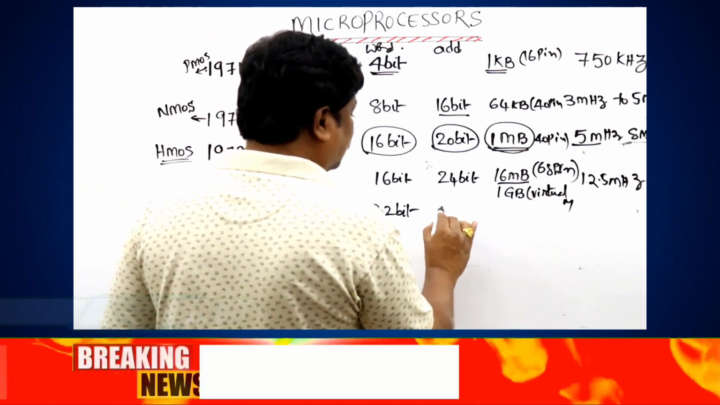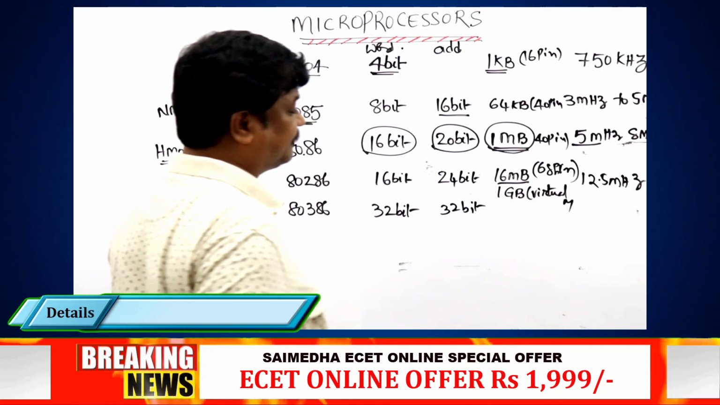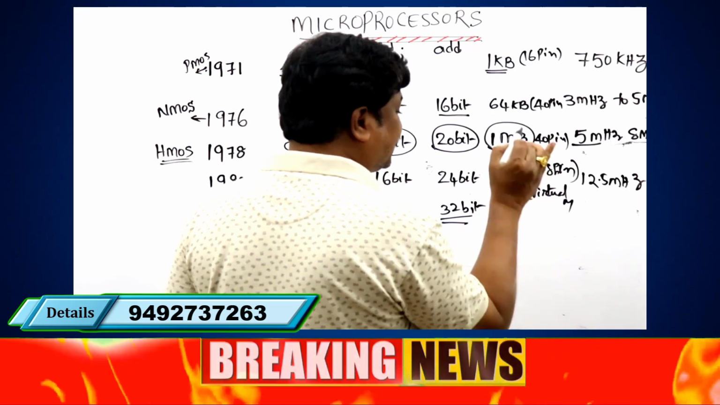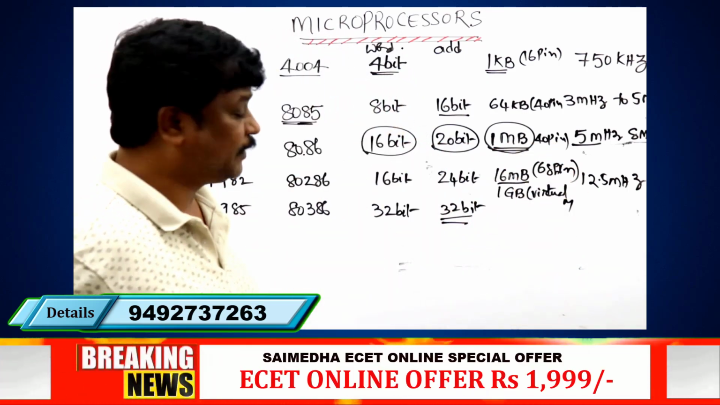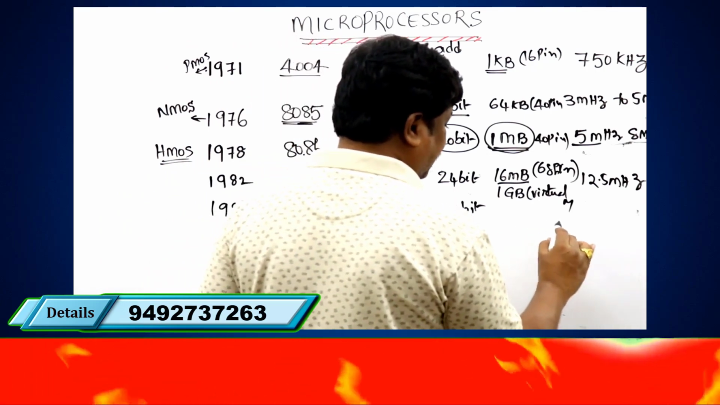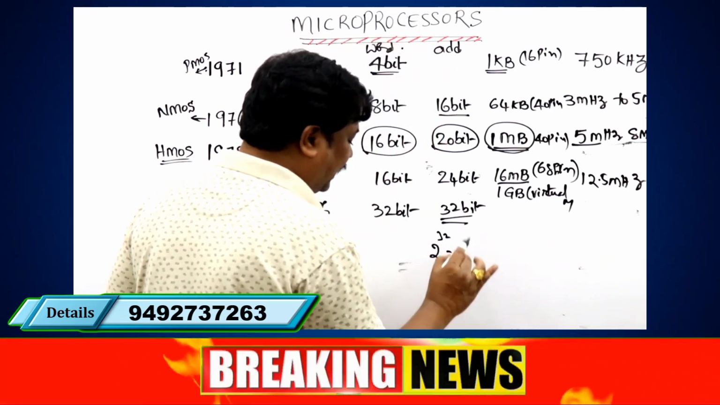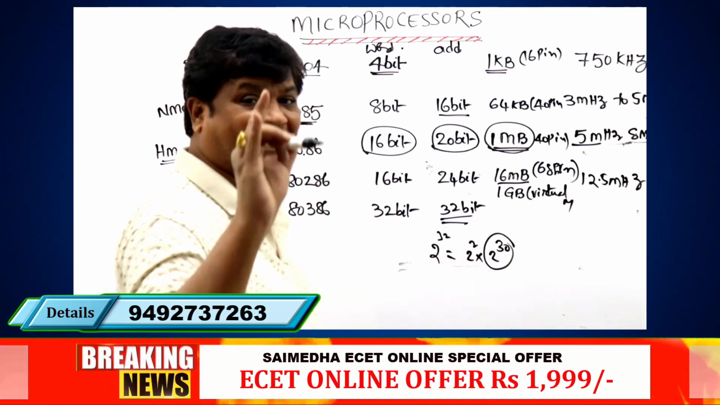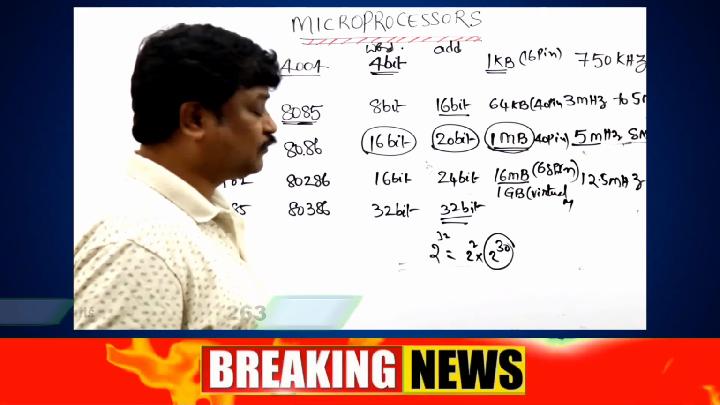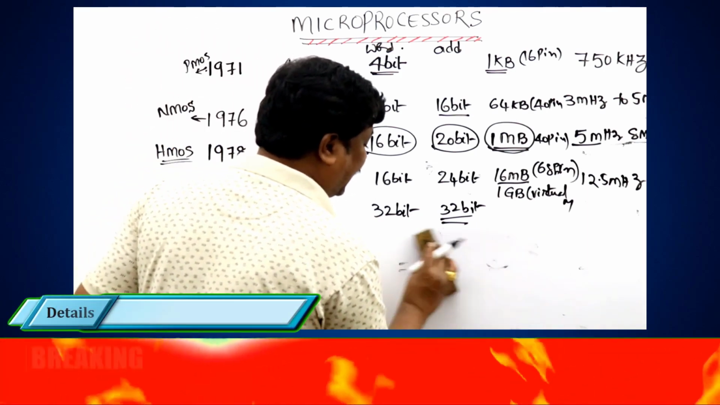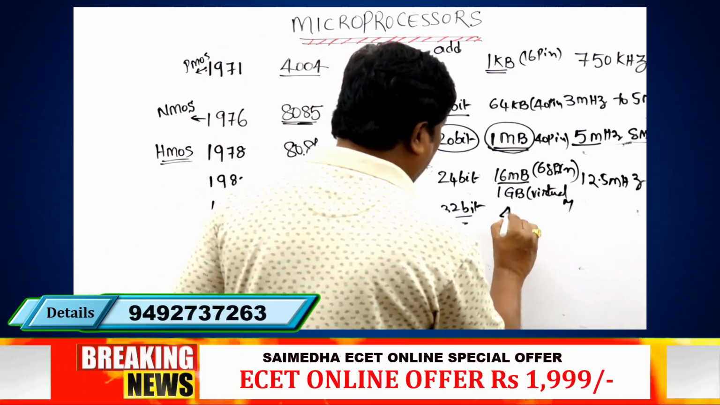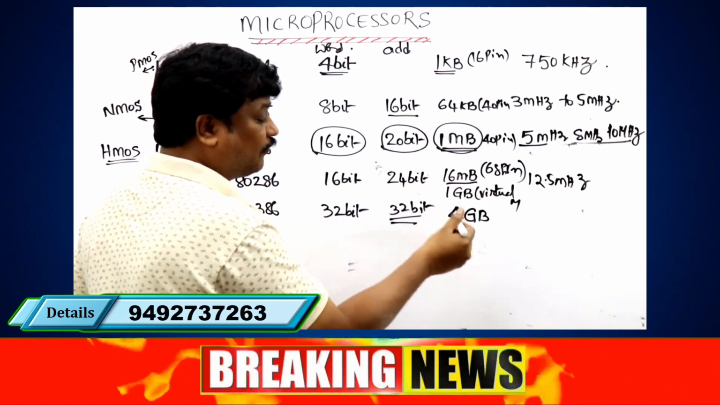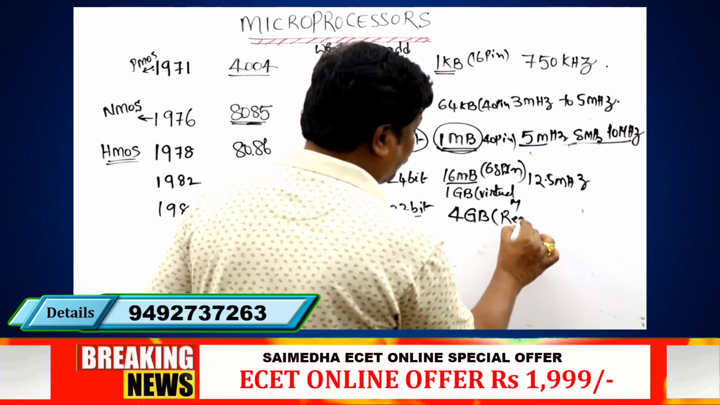And this has a 32-bit address size. 32 bits means how much physical memory, or direct memory, or real memory do you get? 2 power of 32, which is 2 power of 2 into 2 power of 30. 2 power of 30 can be written as giga, and 2 power of 2 as 4, so 4 gigabytes of real memory.